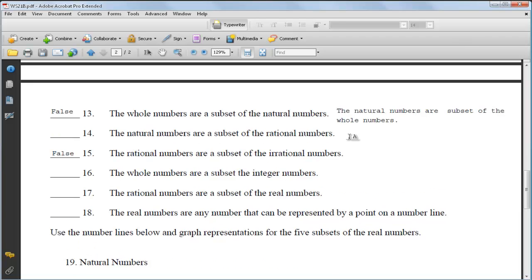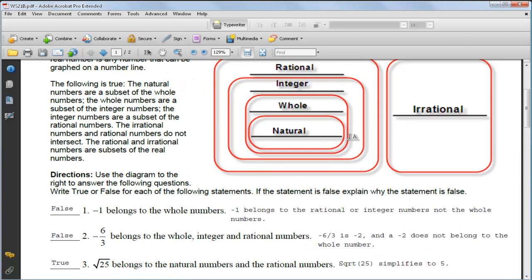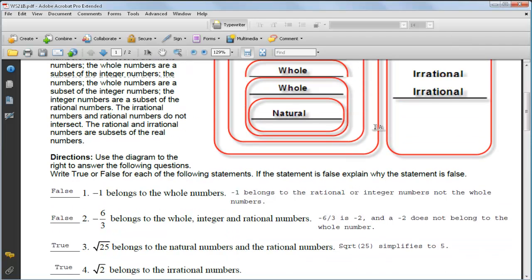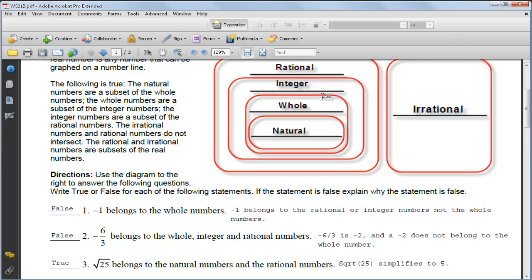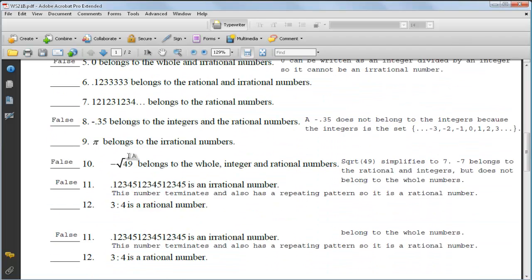And I think if you go up here to the top, it says the rational and irrational numbers are subsets of the real numbers. Let's look at the statement before it. The irrational numbers and rational numbers do not intersect. In other words, there are no members in the rational numbers that also belong to the set of irrational numbers. That's the idea that they don't intersect.